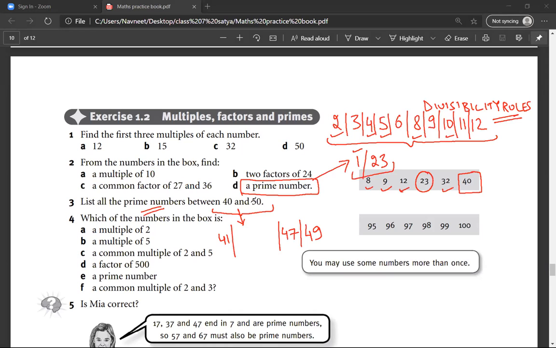Any other prime number between 40 and 50? 43. Mr. Sarthak, is 43 a prime number? No sir, because it's divisible by 3.